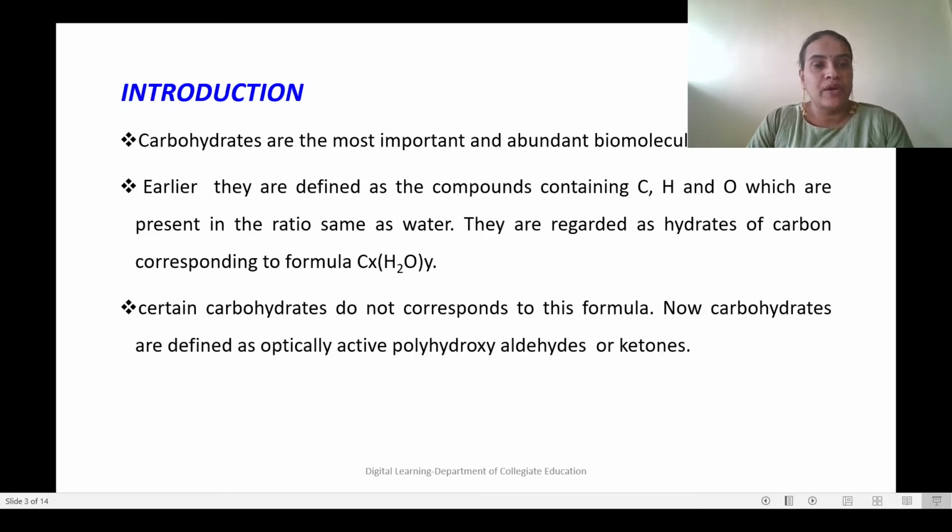What do you mean by carbohydrates? In earlier classes you have studied about carbohydrates. They are the most important and abundant biomolecules in nature. They are defined as the compounds containing carbon, hydrogen and oxygen which are present in the same ratio as water. They are regarded as hydrates of carbon corresponding to the formula